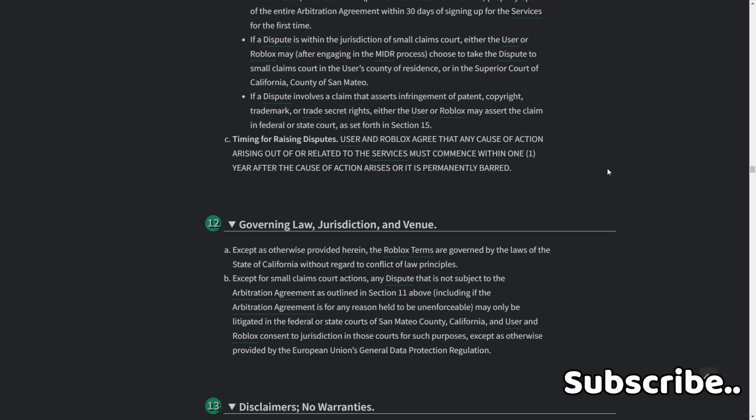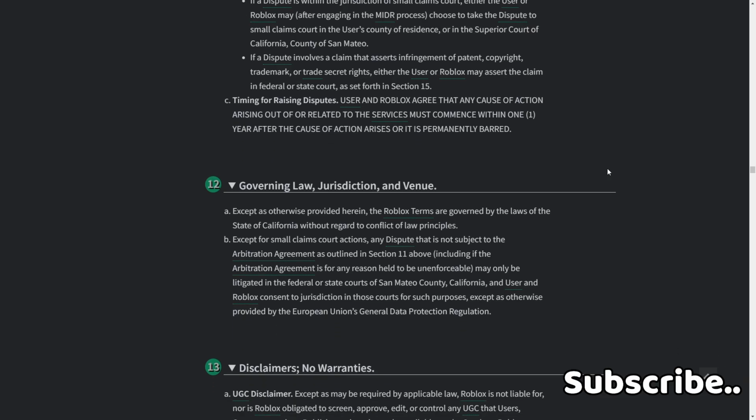12. Governing law, jurisdiction, venue. Except as otherwise provided herein, the Roblox terms are governed by the laws of the state of California without regard to conflict of law principles. Except for small claims court actions, any dispute that is not subject to the arbitration agreement outlined in Section 11 above, including if the arbitration agreement is for any reason held to be unenforceable, may only be litigated in the federal or state courts of San Mateo, California, and user and Roblox consent to jurisdiction in these courts for such purposes, except as otherwise provided by the European Union's General Data Protection Regulation.